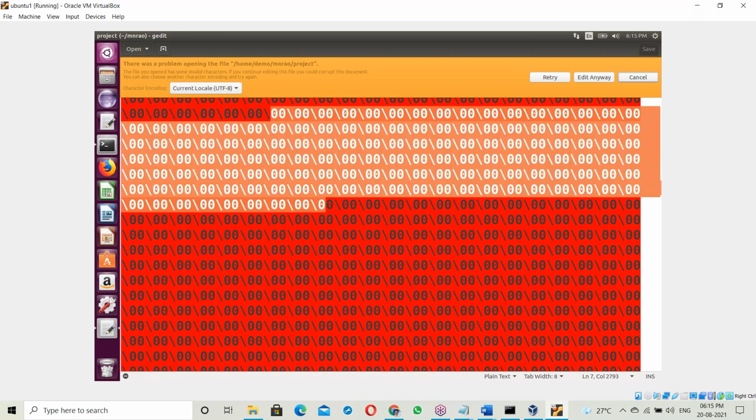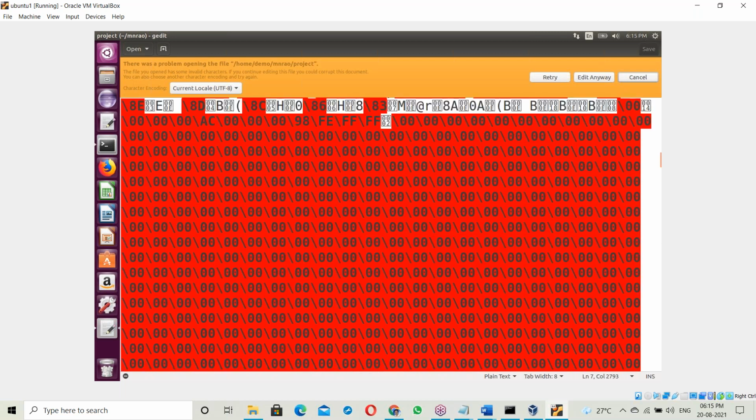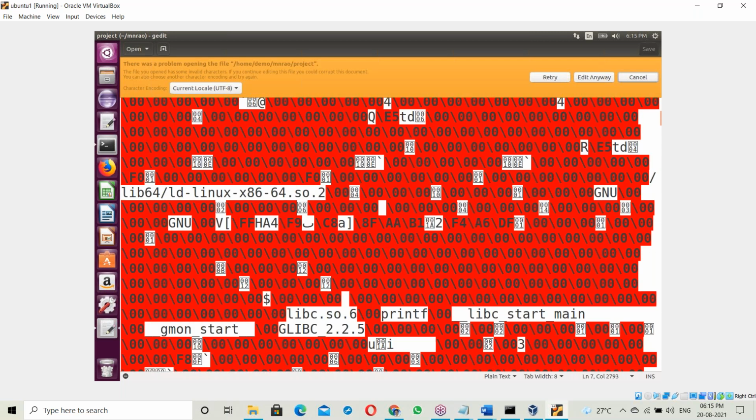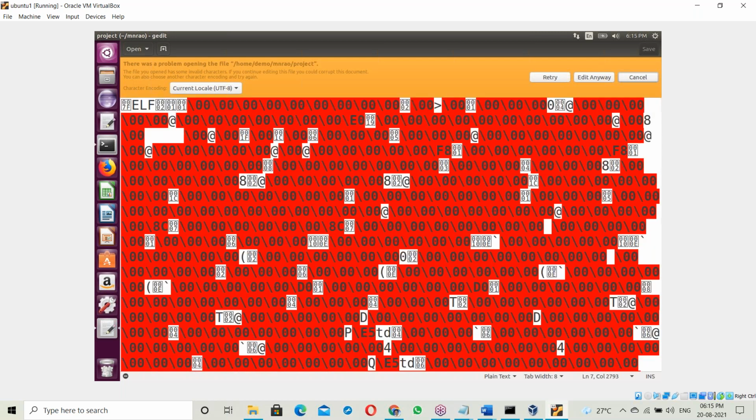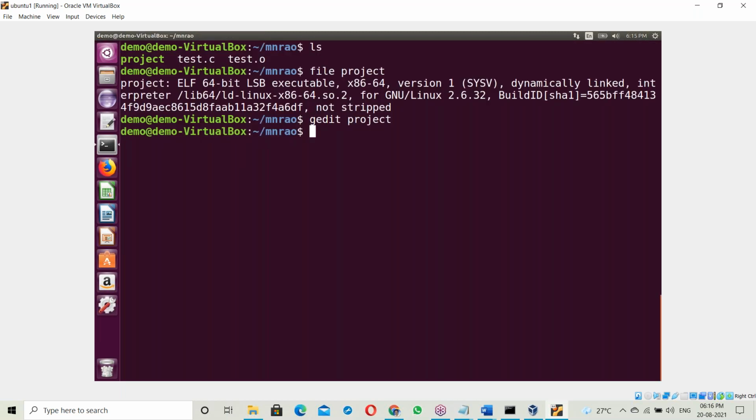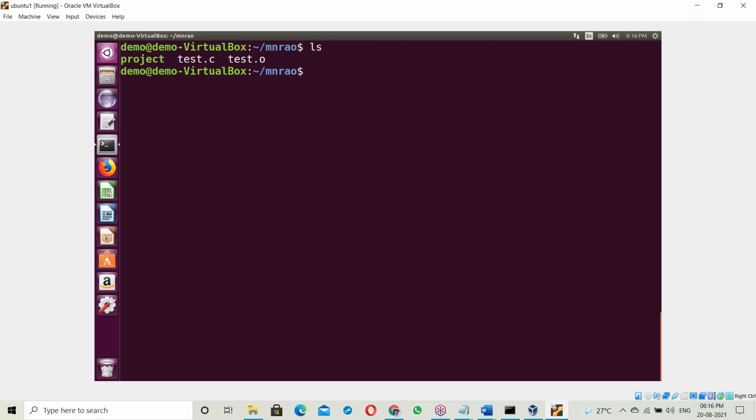Yes, it's machine language. This is binary code. It's a system understandable language. So what happened here? It checks for all errors. If there are no errors, everything is fine. It generates one exe file, which is executed. That's it. The exe file is generated and then executed.